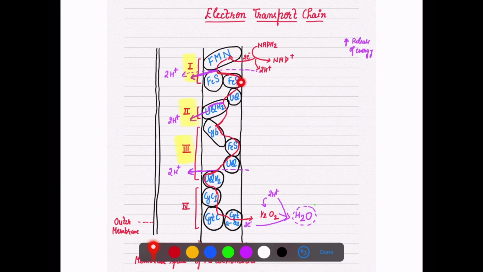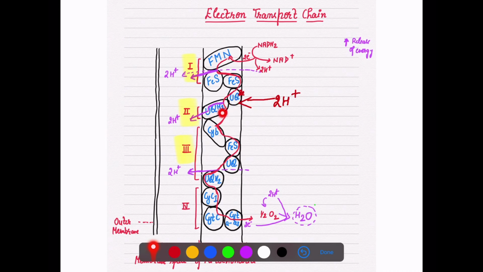Now it will pass on to the iron sulfur protein and reach UQ. Here UQ will receive the electron. Here FADH2 is getting oxidized, and it will also release the protons. Once it releases them, the protons reach UQ, and at the same time FADH2 gets oxidized in complex 2, and with this UQ will now get reduced.